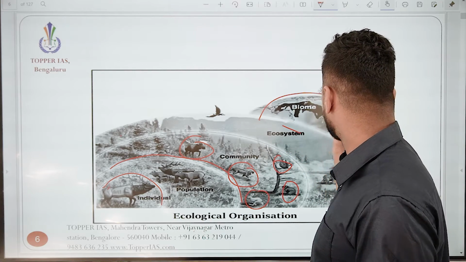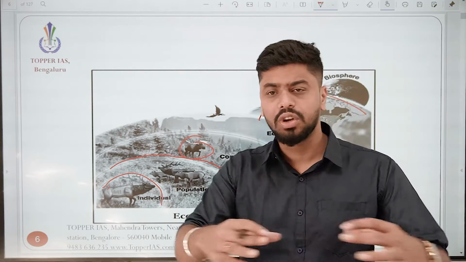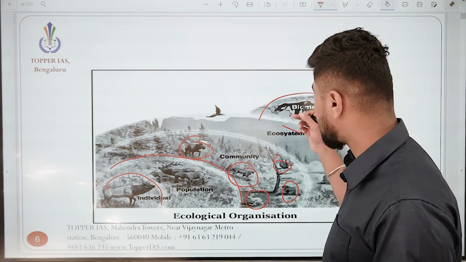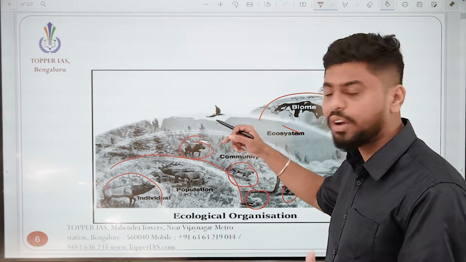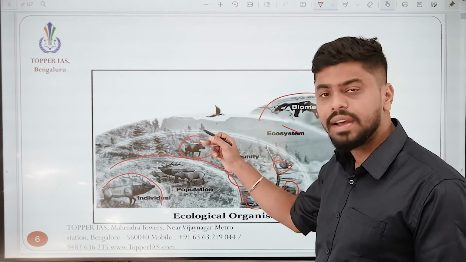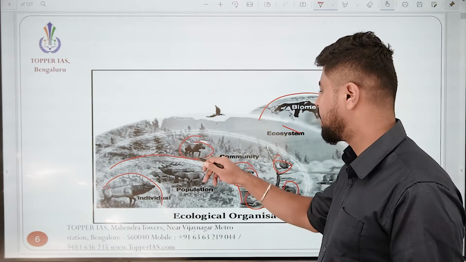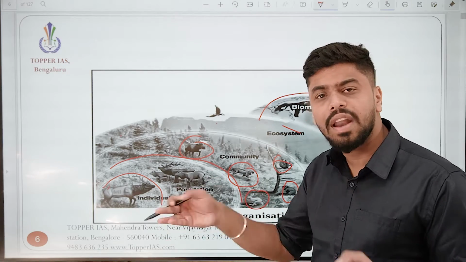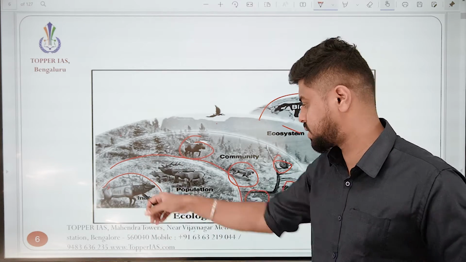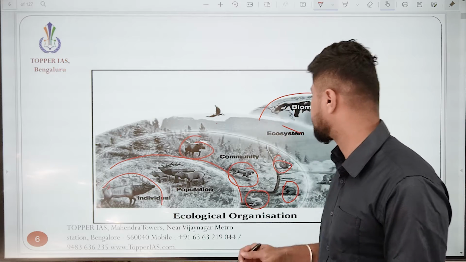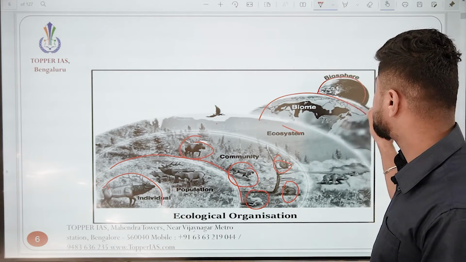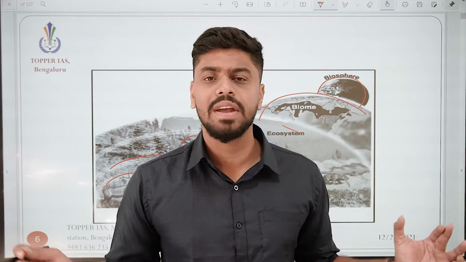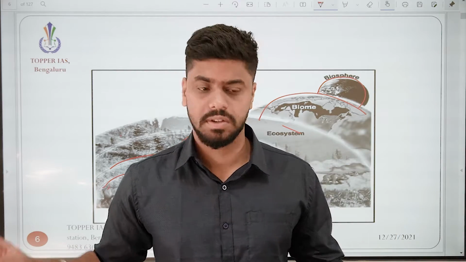And this is the biome. It consists of a total, for example, let's say a grassland. It's a biome, right? In the grassland you will have the different living species which are there, along with its habitat. In the community you will have different organisms. In the population you will have many organisms of the same species. In an individual there's just one, but the largest one is the biosphere. The biosphere consists of the sum total of every living organism throughout the earth.